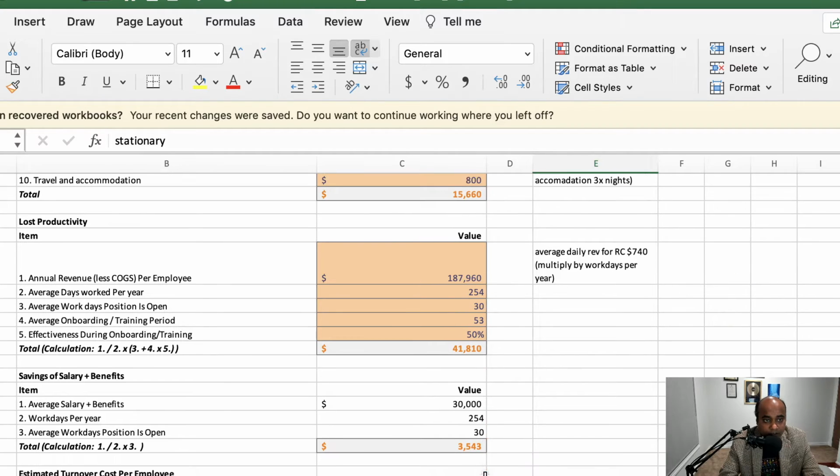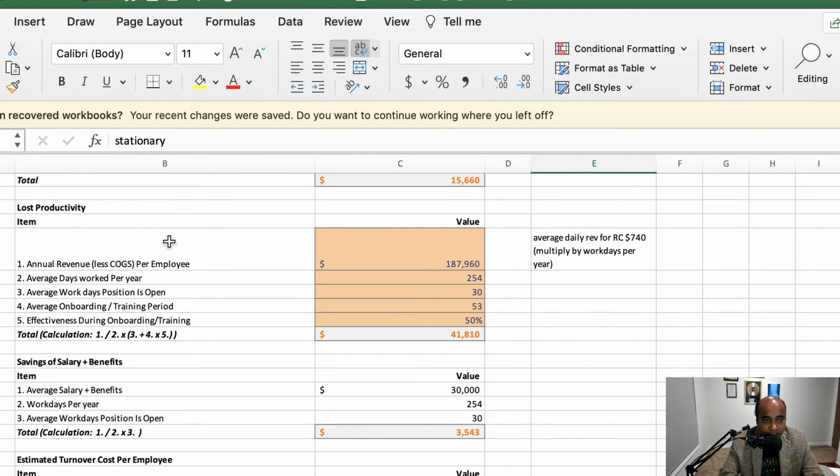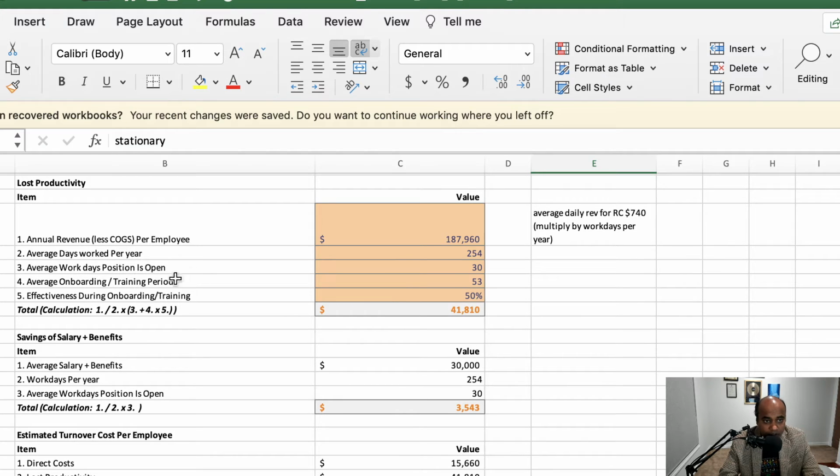Then we have lost productivity for the time that we are trying to hire someone. For the number of days the position is open, we are losing productivity, so we have given a cost figure to those number of days.